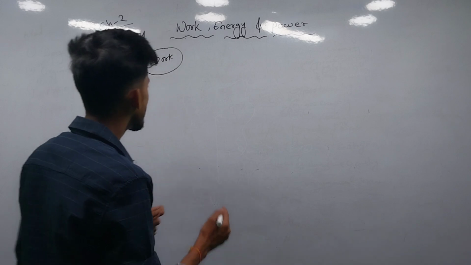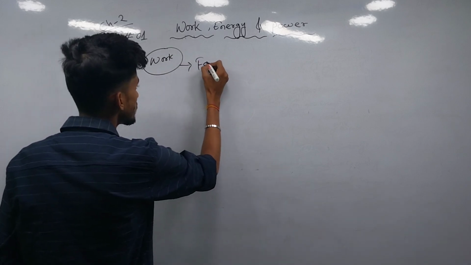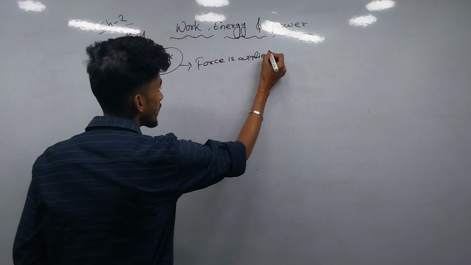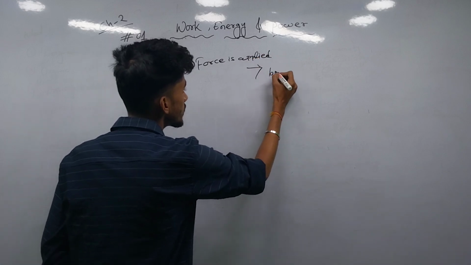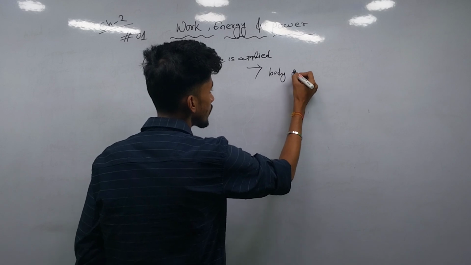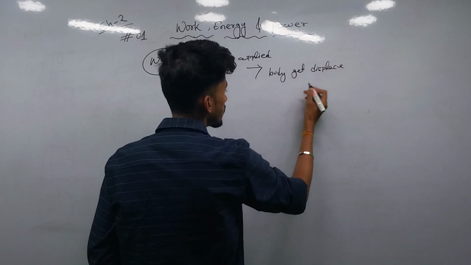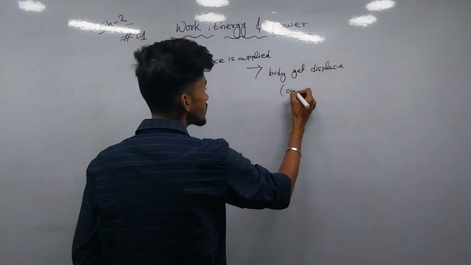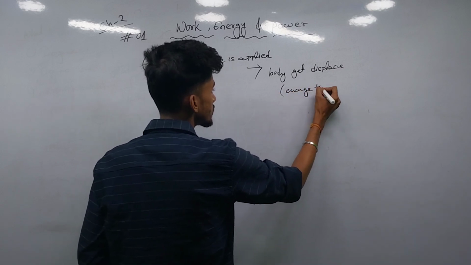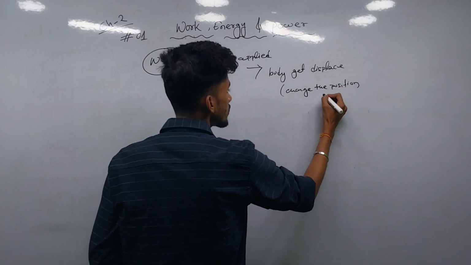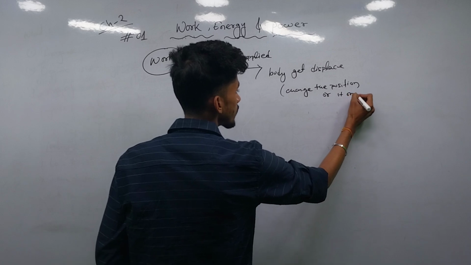So simply, work is: force is applied and the body gets displaced, or you can simply write, changes its position, or it moves.